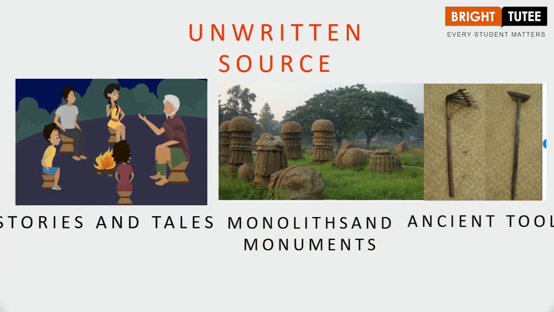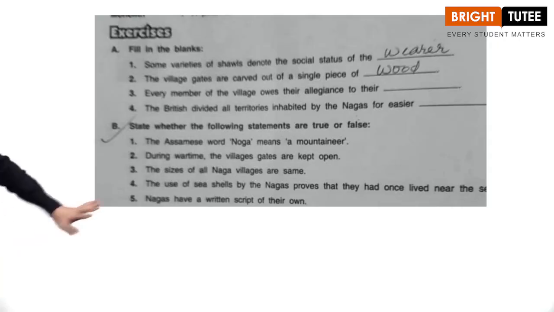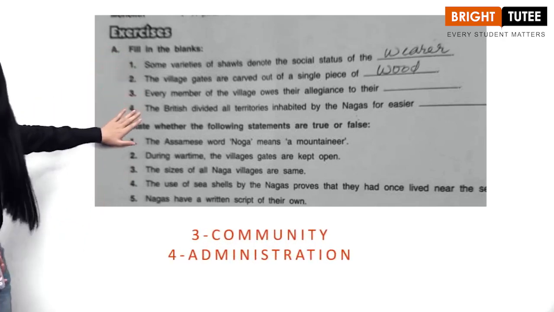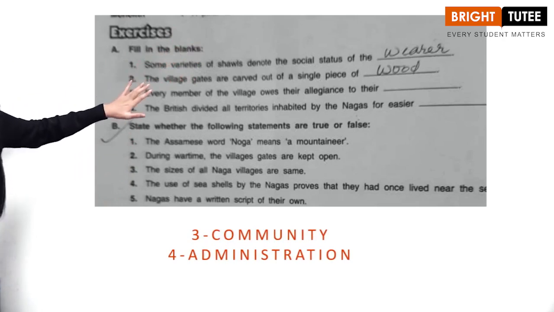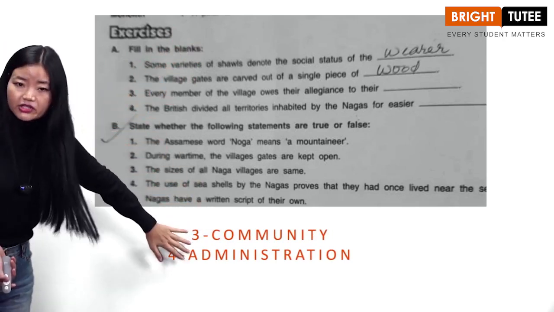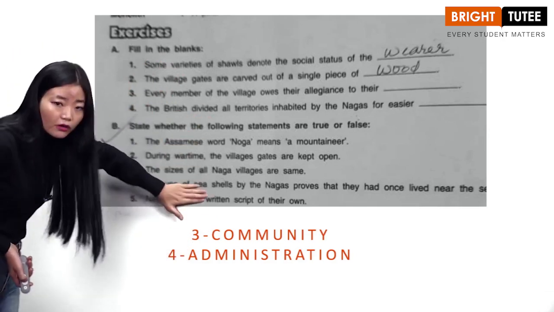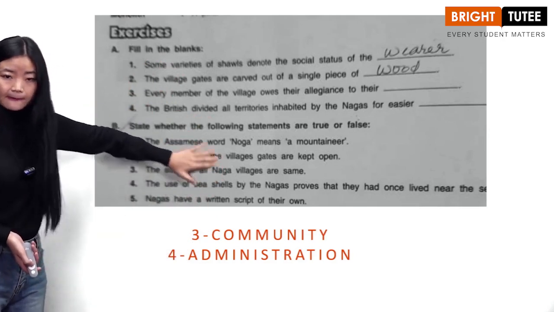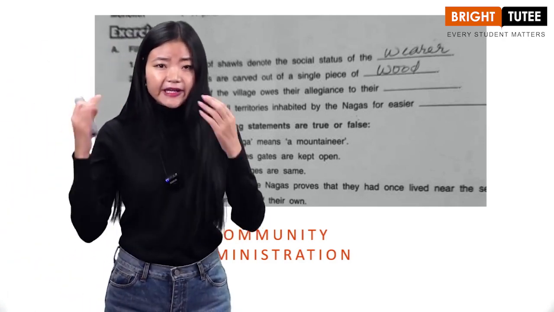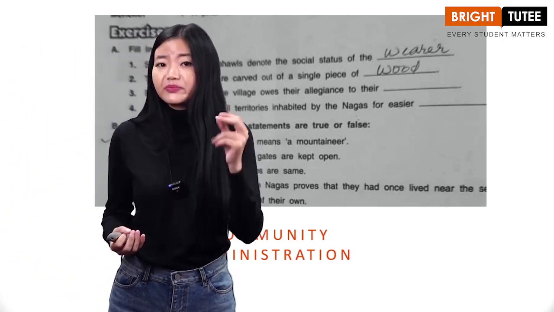So with this, we have come to the end of this chapter. Very quickly, this is the fill in the blanks, and these are the answers. For number 1, it is warrior. 2 is worth. 3 is community. 4 is administration. And the true or false is very easy. If you were really paying attention to my explanation, that will be just a piece of cake.